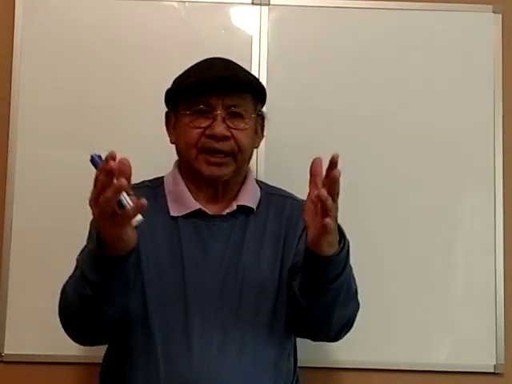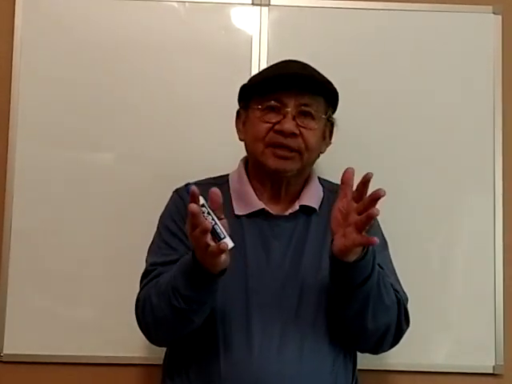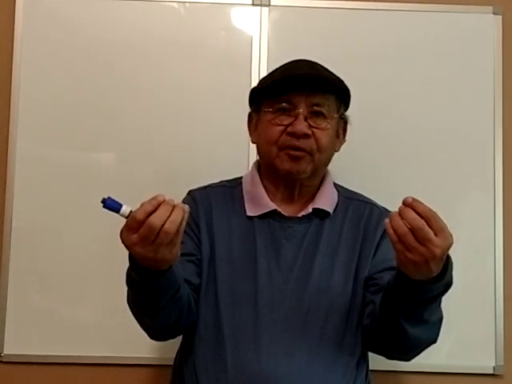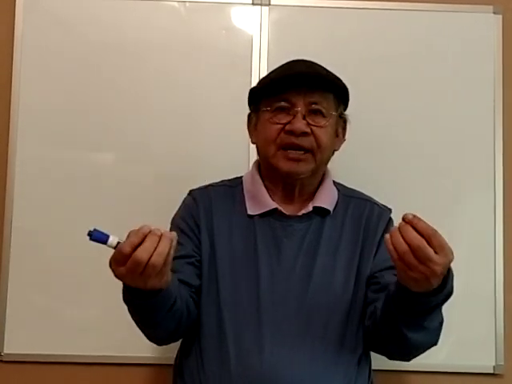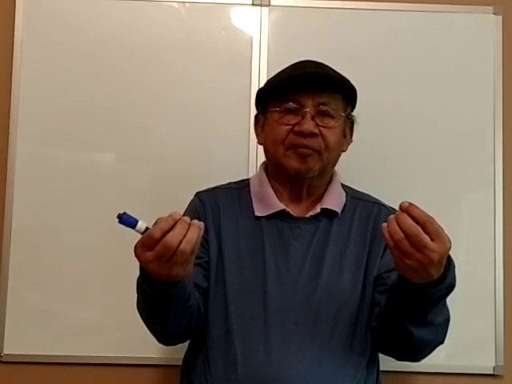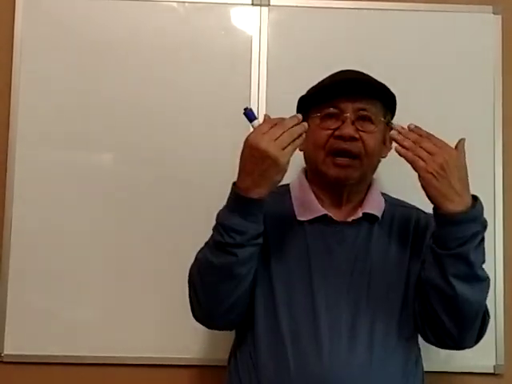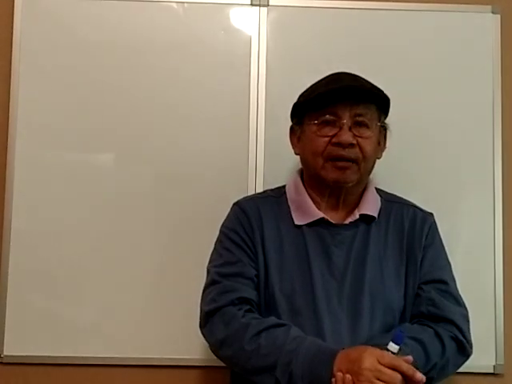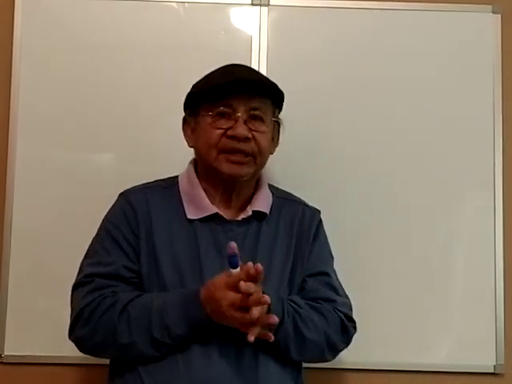So we see objects. The reason we see objects is because light rays come from those objects, whether they originate from the object or are reflected from the object, and they come into our eyes. Then they hit our retina and our brain interprets it as an image. So that's how we see things.